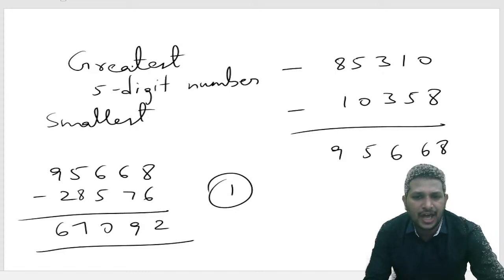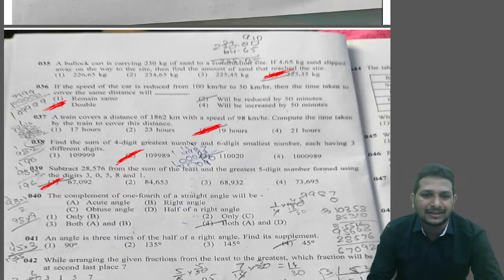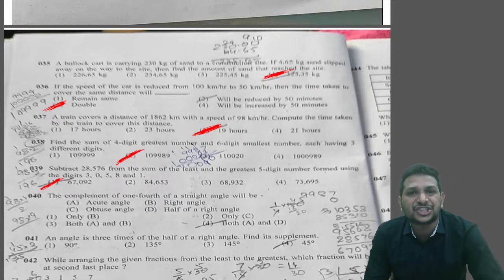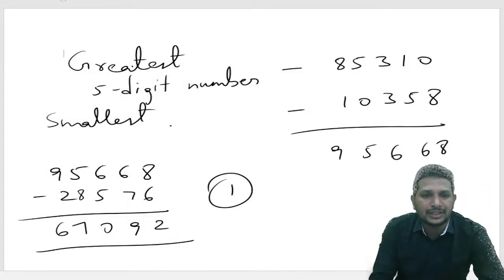Let's see the next question now. Question number 40. The complement of 1/4 of a straight angle. First thing, the terms themselves specify the answer, like right angle, straight angle, complete angle. From these keywords only you need to understand, right? Here they mentioned straight angle, which is 180 degrees, right? So what does 1/4 of a straight angle mean? What do we need to do with 1/4 here?